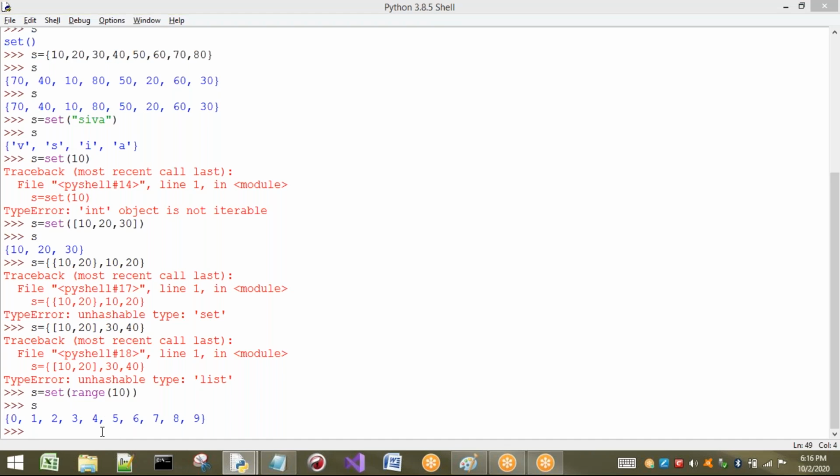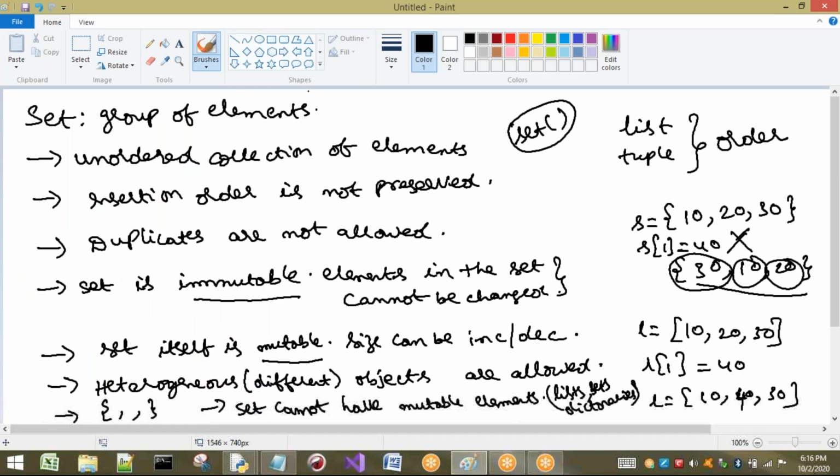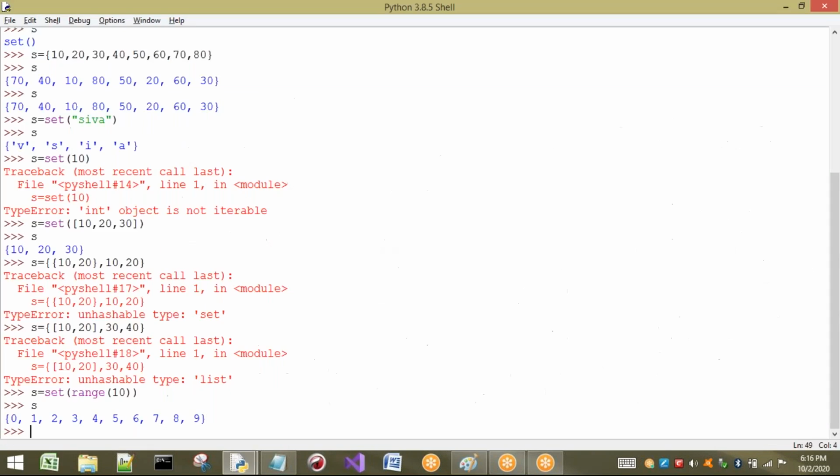Now I want to show you the next point, that is, duplicates are not allowed. I will take duplicate values here, that is 10, 20, 10, 30. So is there any duplicate here? Yes, duplicate is present here.